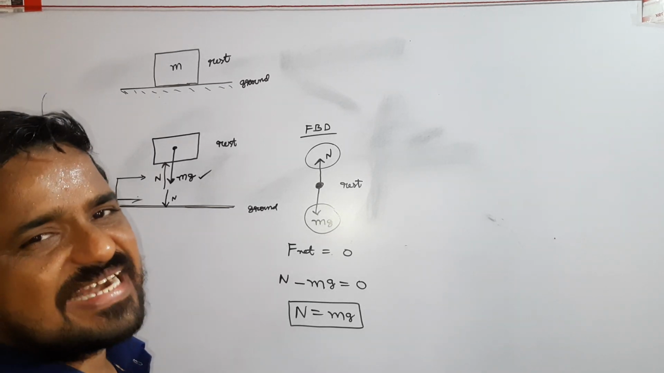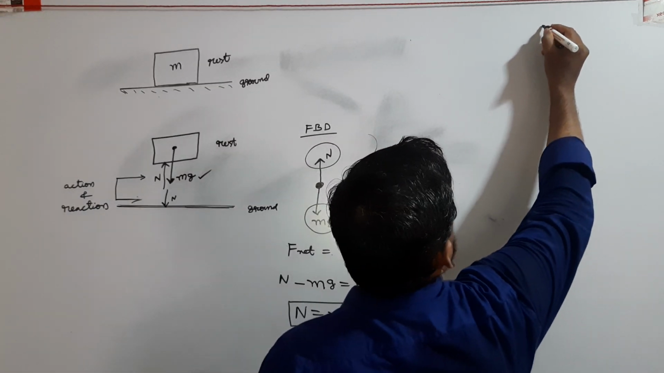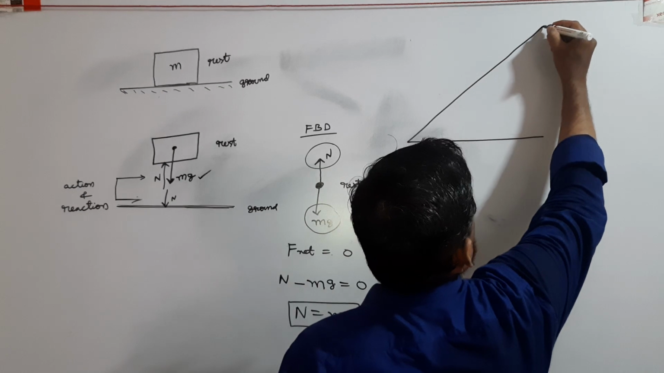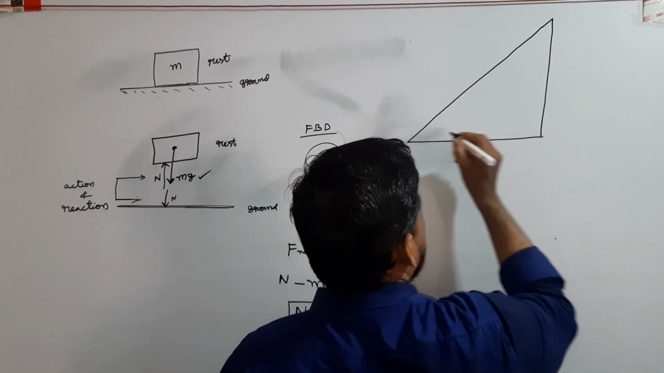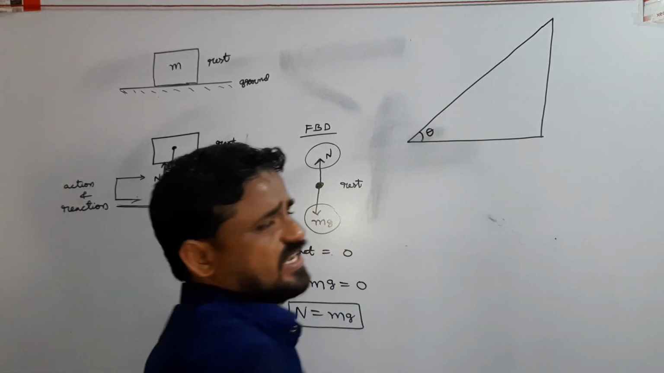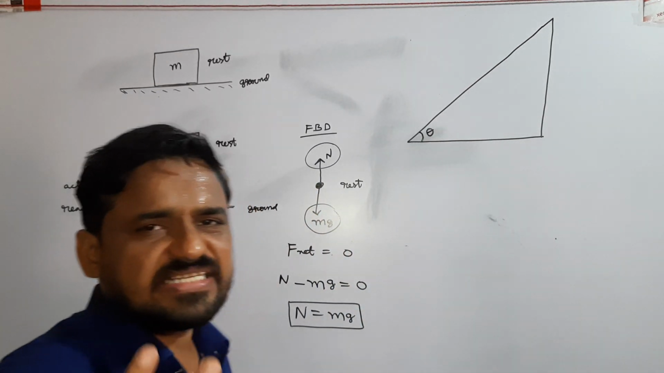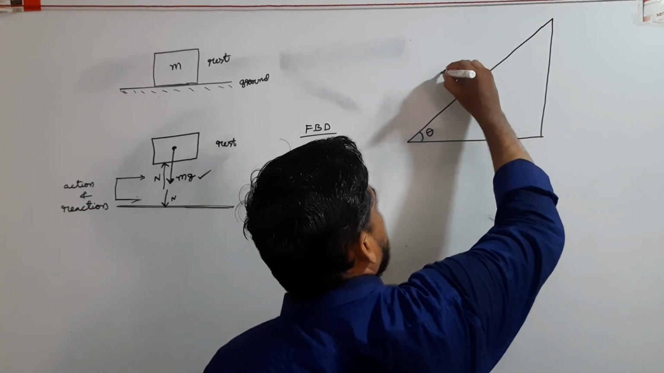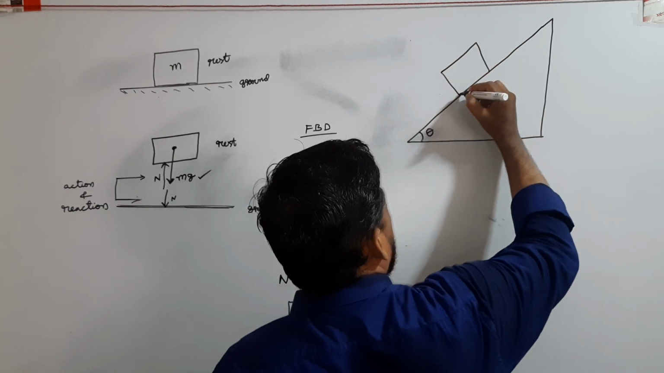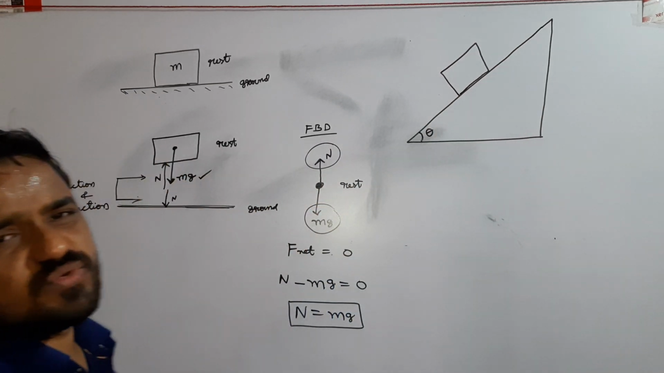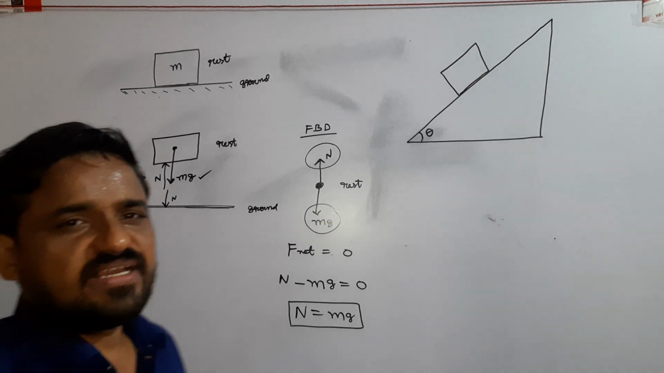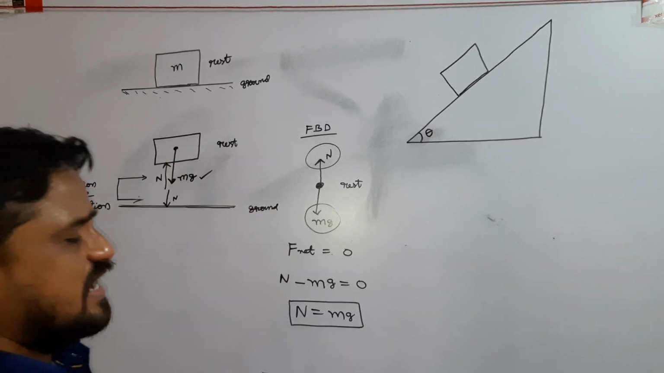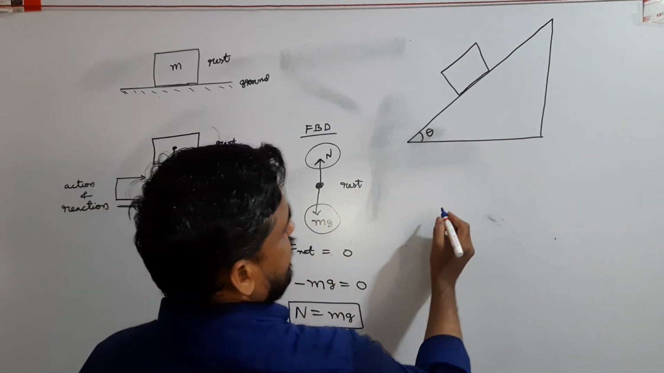What is the normal force acting on the body when placed on an inclined surface? Suppose this is an inclined surface. The angle of inclination is theta. Here we consider all the surfaces are smooth. Let a body of mass m be placed over the inclined surface. Here, how do you represent the direction of normal force and find its magnitude? I draw separate diagrams.